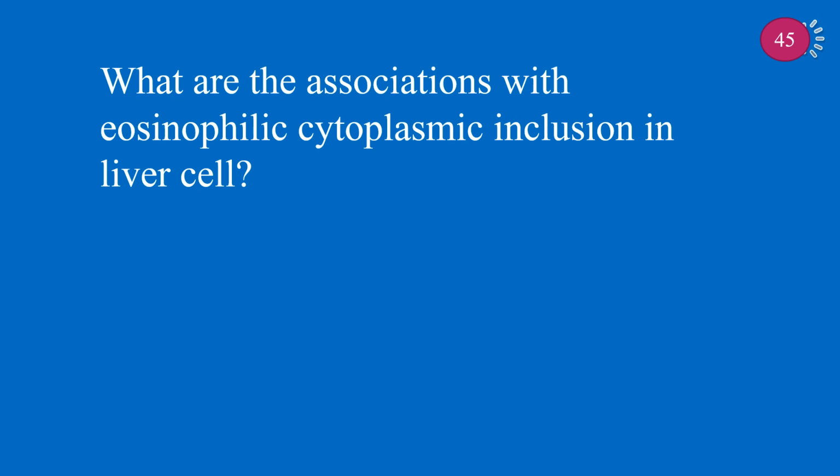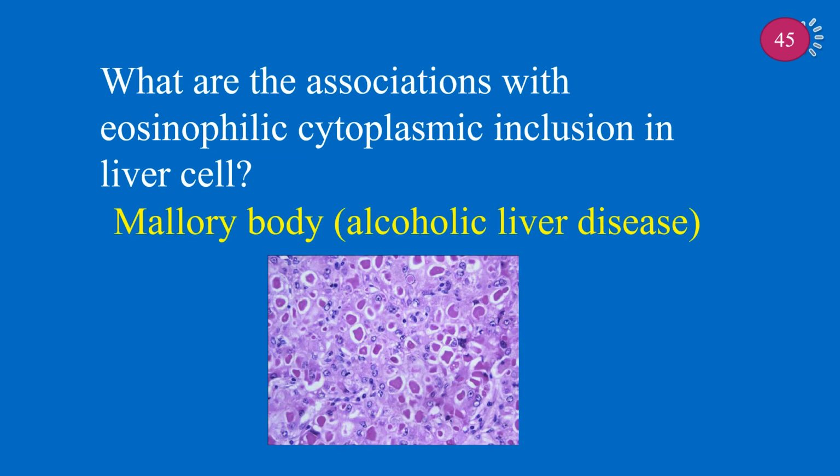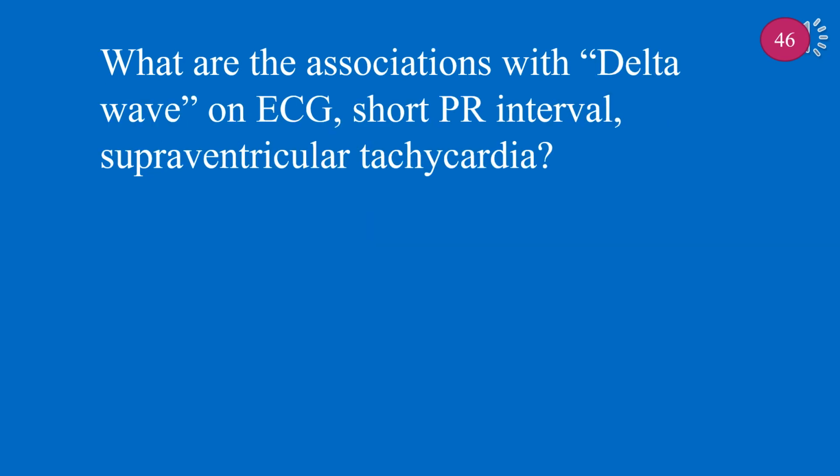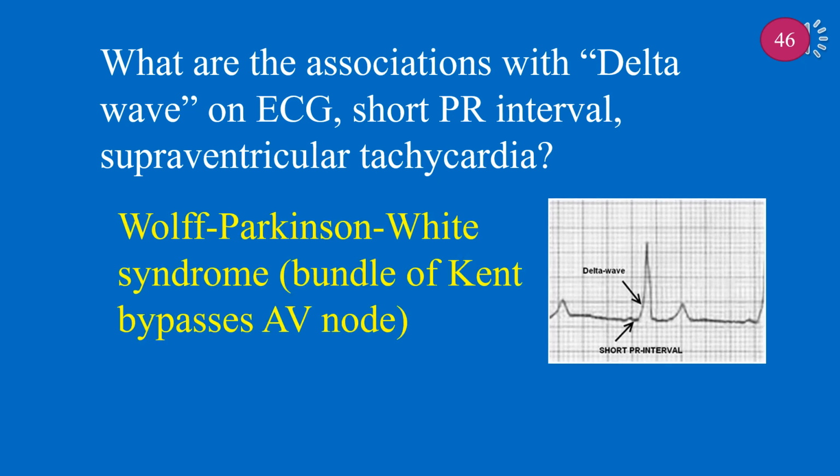What are the associations with eosinophilic cytoplasmic inclusion in liver cell? Eosinophilic cytoplasmic inclusion in liver cell is associated with Mallory body, alcoholic liver disease. What are the associations with delta wave on ECG, short PR interval, supraventricular tachycardia? Think of Wolff-Parkinson-White syndrome, bundle of Kent bypasses AV node.